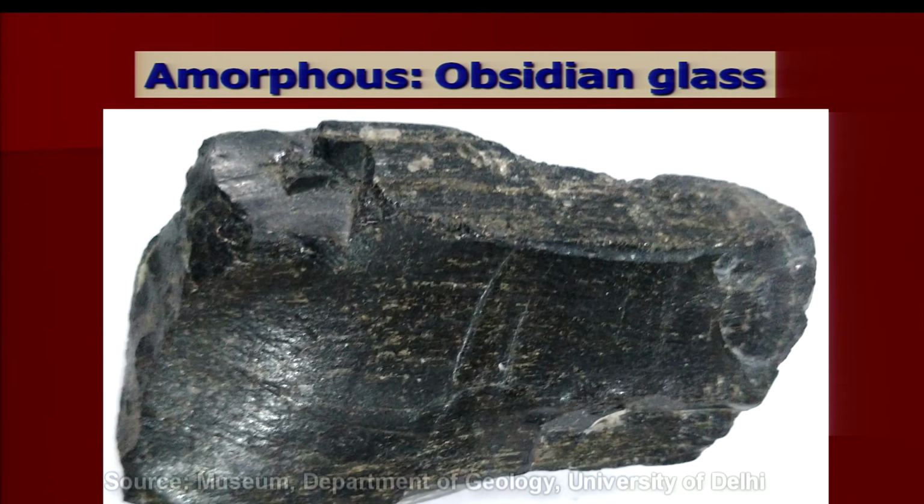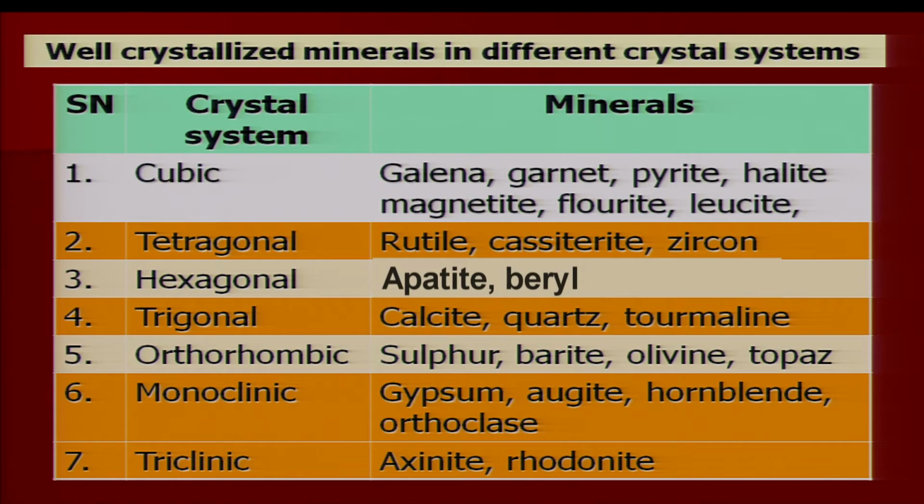I am showing an example of amorphous material. Here is the picture of a rock called obsidian, which is completely amorphous. Amorphous means no crystal has been developed. There is no crystal, that means the cations and anions are not arranged in a regular manner. Well crystallized minerals can be categorized based on crystal system, and I am citing certain examples one by one.